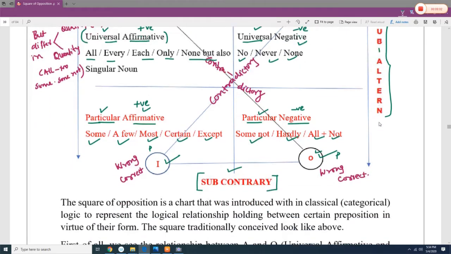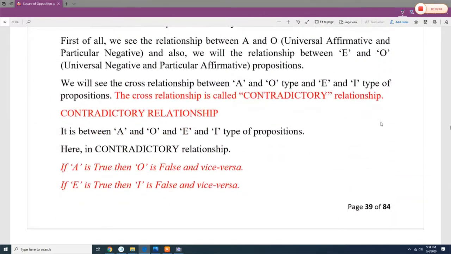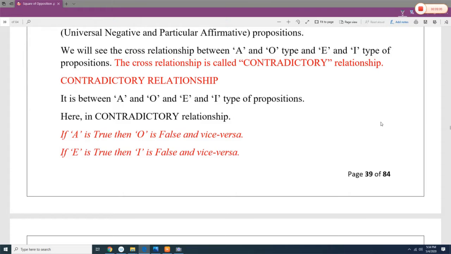Are you clear? Now let us start the contradictory relationship. It is the relationship between A to O and E to I. So let's say A, E, I and O. This is universal positive, this is universal negative, this is particular affirmative and this is particular negative.